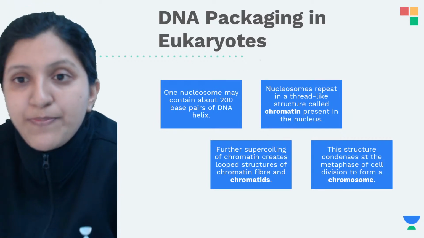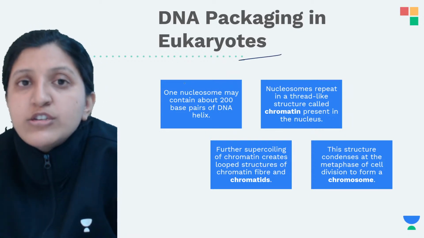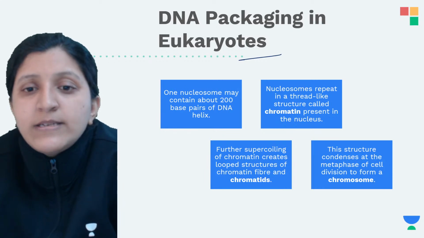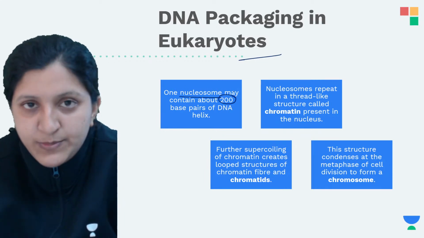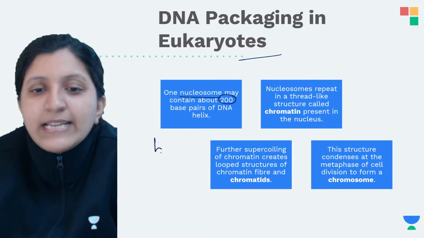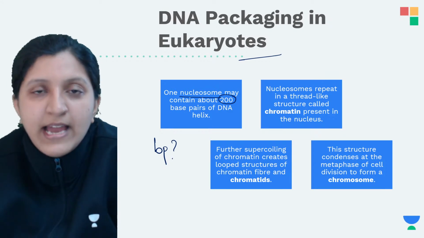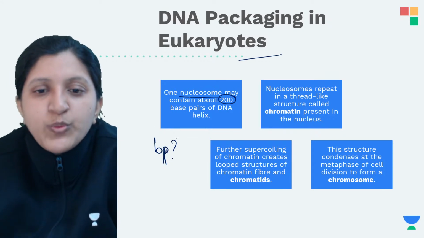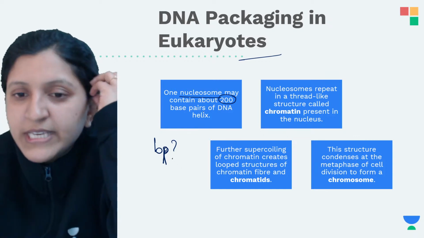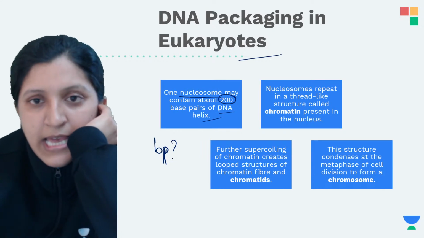So now with respect to DNA packaging in eukaryotes, you can see that one nucleosome will have about 200 base pairs. So what exactly is base pairing? Anybody has any idea what this base pair is? When do we say base pairing of a DNA? There are about 200 base pairs of a DNA helix.